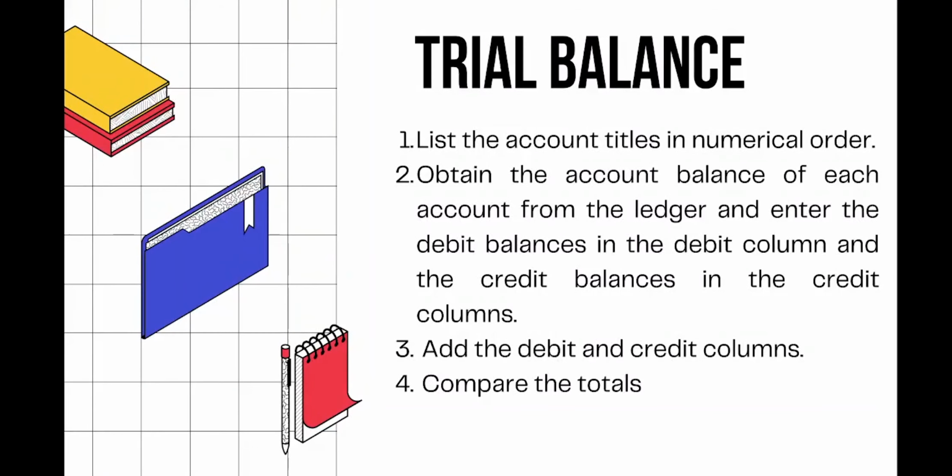Next is the trial balance. The trial balance is a list of all accounts with their respective debit and credit balances. The procedures in the preparation of a trial balance follow. First, list the account titles in numerical order. Second, obtain the account balance of each account from the ledger and enter the debit balances in the debit column and the credit balances in the credit column. Third, add the debit and credit columns, and lastly, compare the totals.